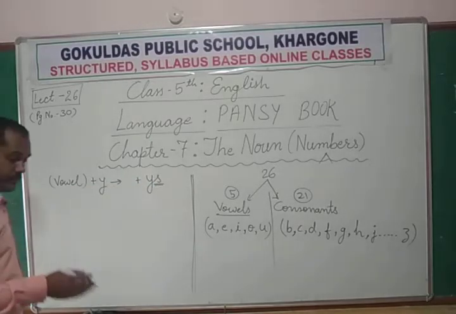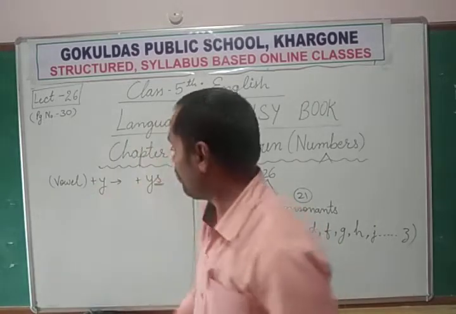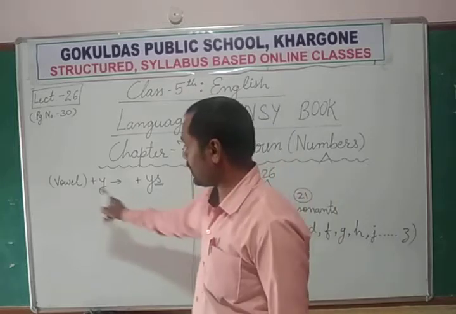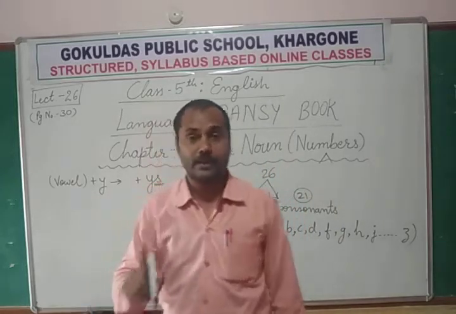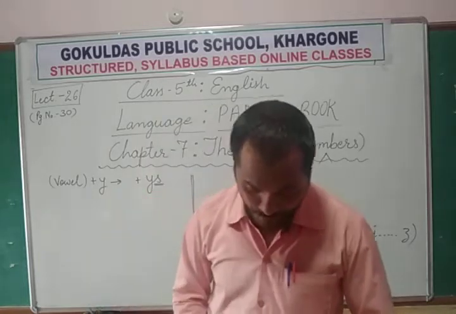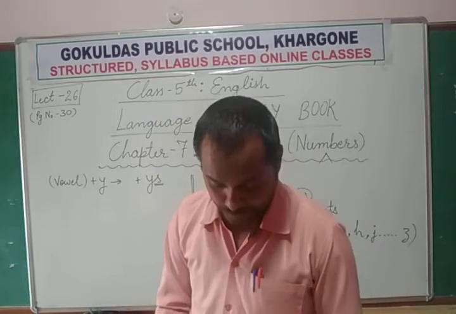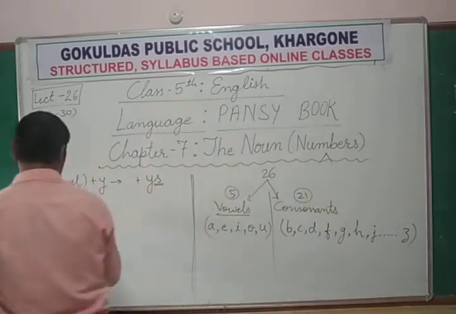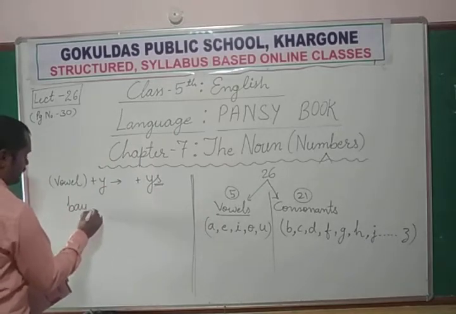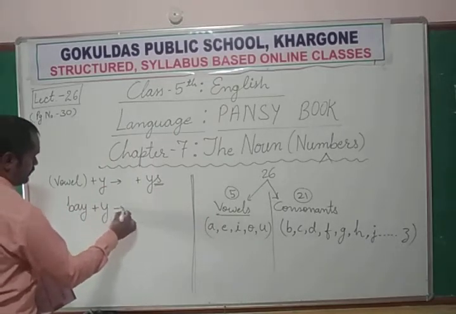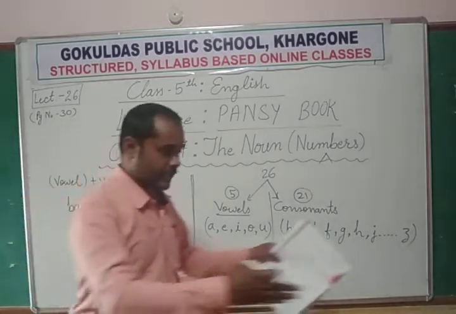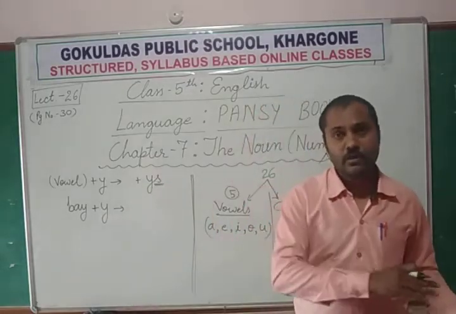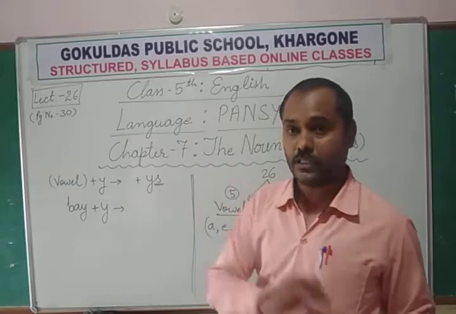For example, there should be some vowel letter, meaning A, E, I, O, U. If these types of letters are there, that rule will be applicable only at that time. Just like bay, B-A-Y, bay. You know what is bay? Bay is a kind of water stream which is connecting one ocean to another sea, or one sea to another sea. It is called bay.